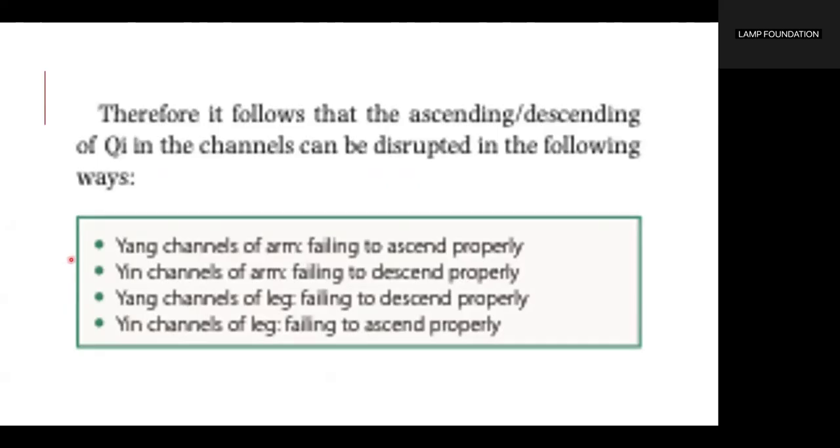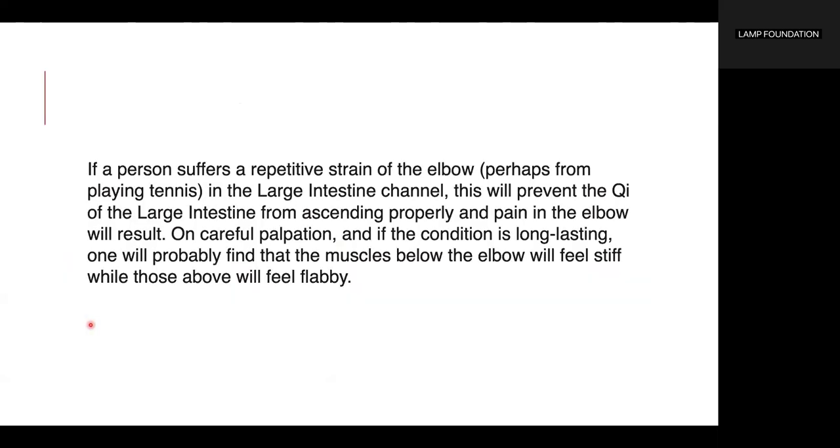Yang channels of the arm failing to ascend properly. Yin channels of the arm failing to descend properly. Yang channels of the leg failing to descend properly. Yin channels of the leg failing to ascend properly. If a person suffers a repetitive strain of the elbow, perhaps from playing tennis, in the large intestine channel, this will prevent the qi of the large intestine from ascending properly and pain in the elbow will result.